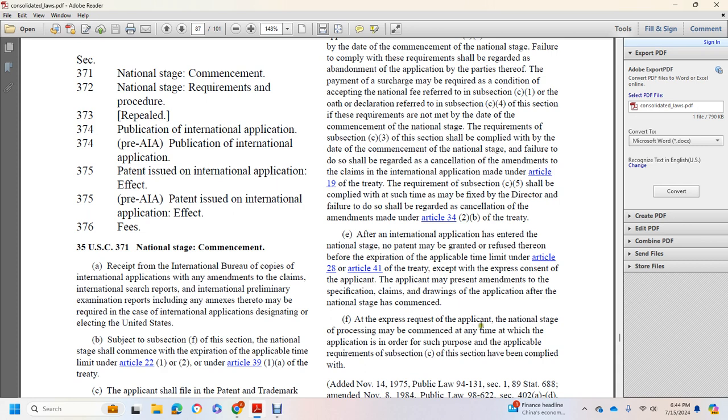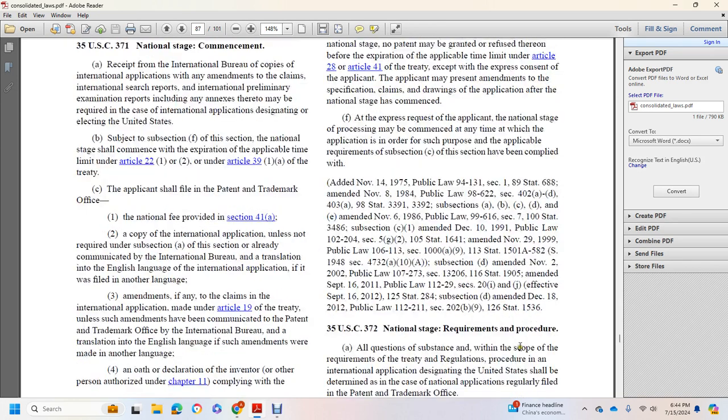If there were express requests for the applicant the national state process commenced for the time in which the application order for the purpose of applicable requirements subsection C of the section have complied with.